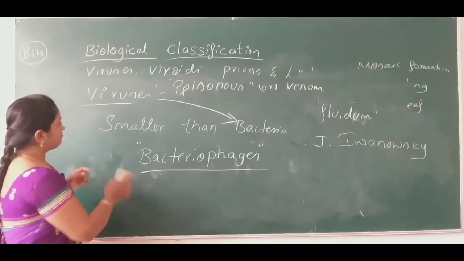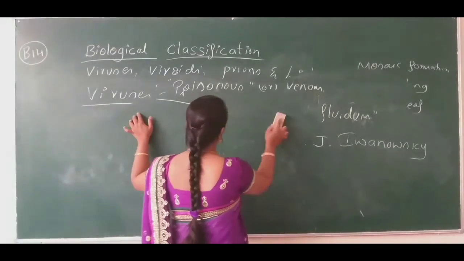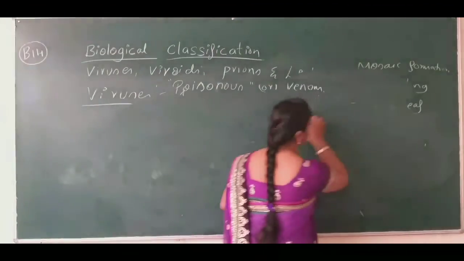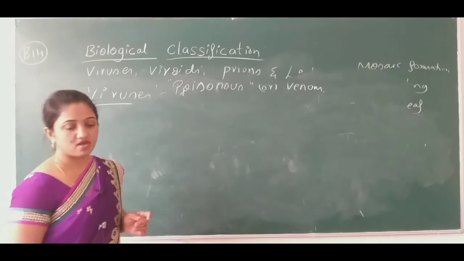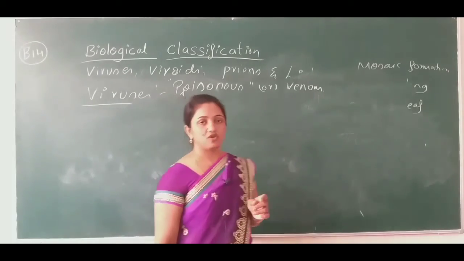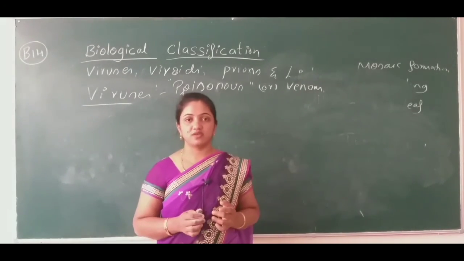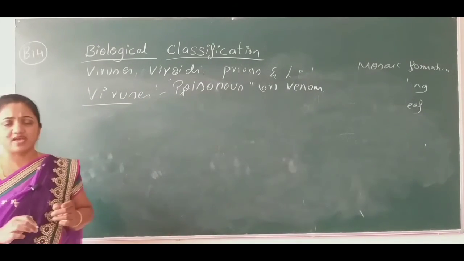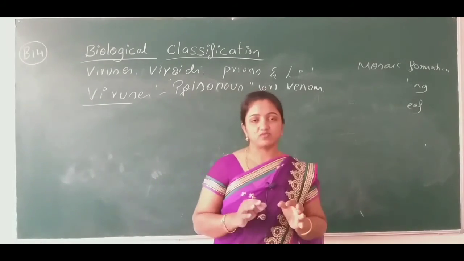Now, we use the word proteins while describing the virus. We use the word nucleoprotein. So, where will the proteins be? How are they arranged with one another? How does the virus look? Have you ever observed any kind of virus nowadays in the media?